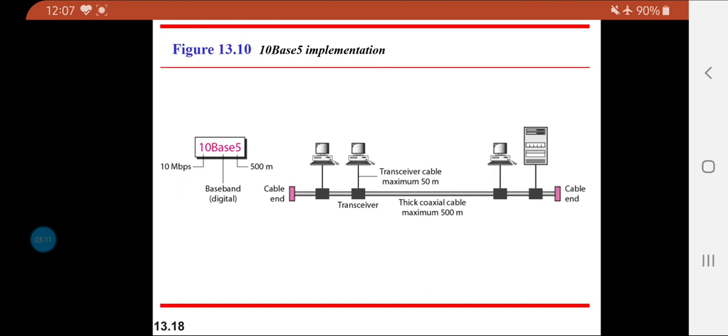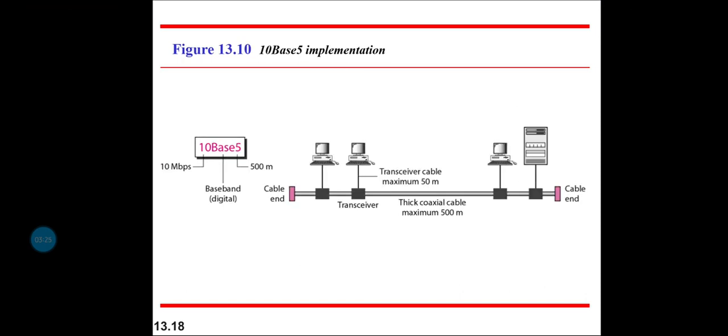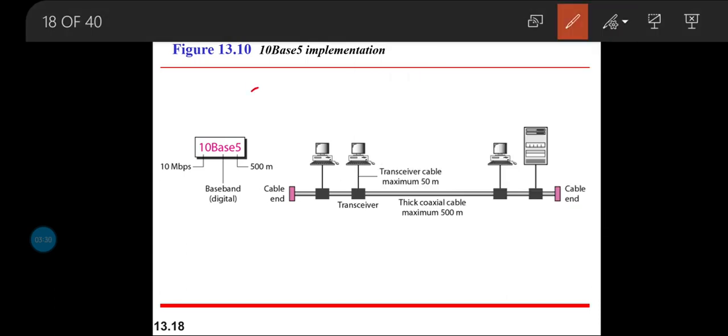The next thing is, let us go one by one through how this standard Ethernet is implemented with respect to the physical nature of its cable. So we look at the implementation of the standard Ethernet, which is basically the 10Base5 implementation. So what is this 10Base5? The 10 represents 10 Mbps, and base represents that we are making use of the baseband signaling technique.